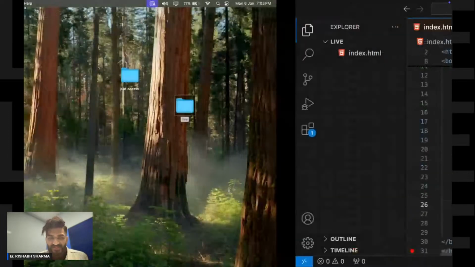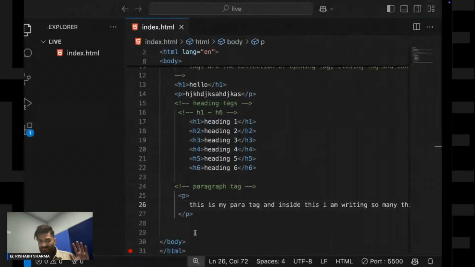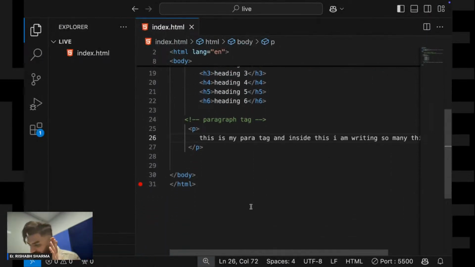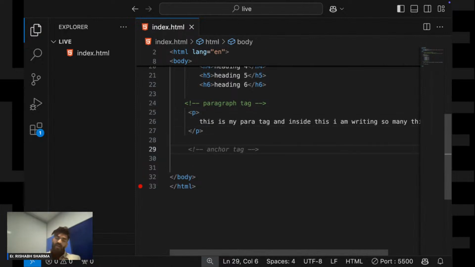So this is how your paragraph looks, just like normal text. You can use this paragraph tag. It's that simple. Now these are some basic tags.